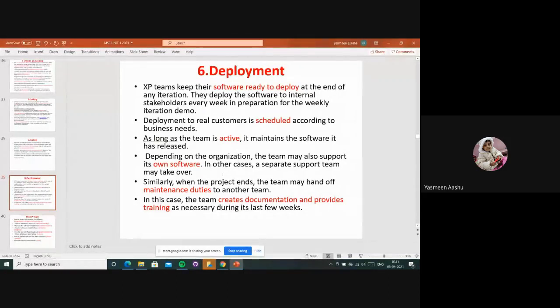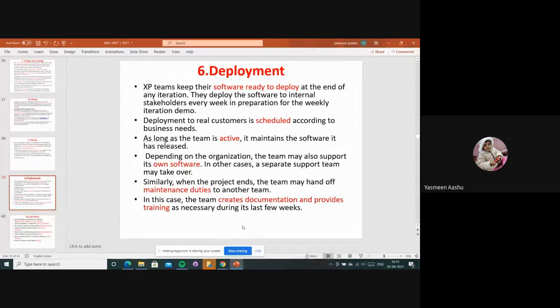If any problems occur, they will take care of that, right? Similarly, when the project ends, the team may hand off maintenance duties to another team, right? In this case, the team creates the documentation and provides training as necessary during its last few weeks, right?